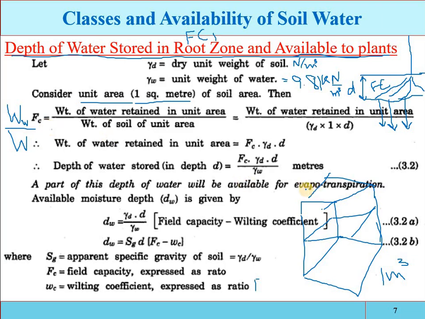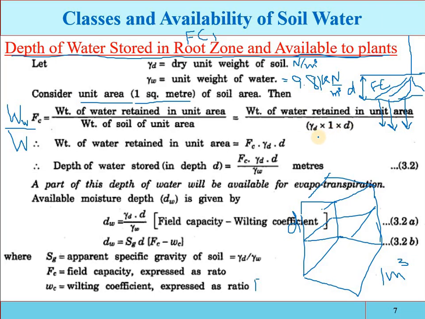Now for example in this unit area, the depth is how much? The depth is d, and the surface area is, for example, 1 meter. So we will say that Fc is the weight of water retained in unit area divided by the weight of soil of this unit area. So what will be the weight of soil?